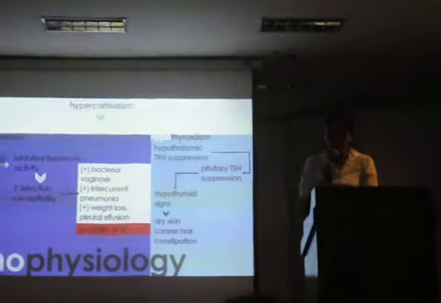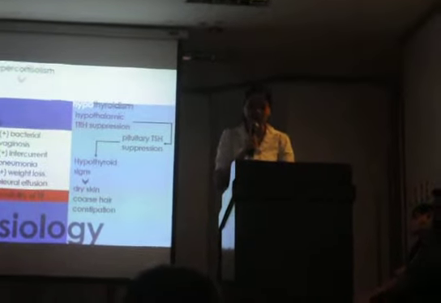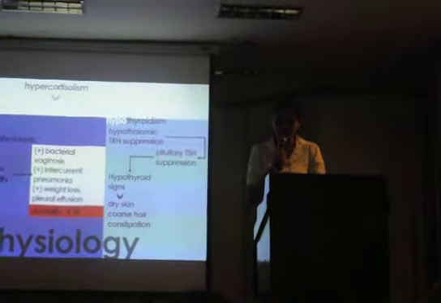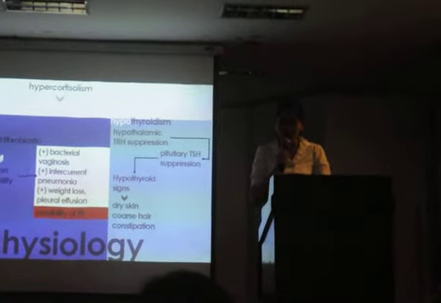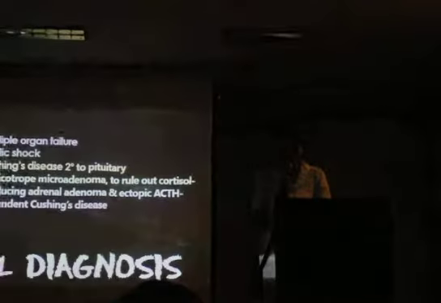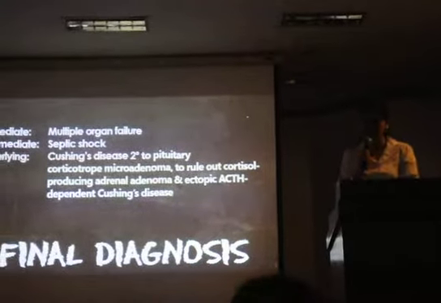The possibility of tuberculosis must also not be excluded, since tuberculosis is very prevalent in our country. This disease should be highly suspected in patients who present with weight loss, fever, and pleural effusion. Therefore, for our final diagnosis, we consider multiple organ failure as the immediate cause of death and septic shock as the intermediate cause of death.